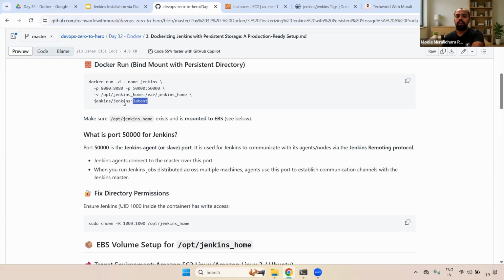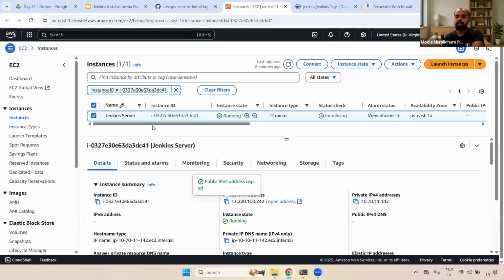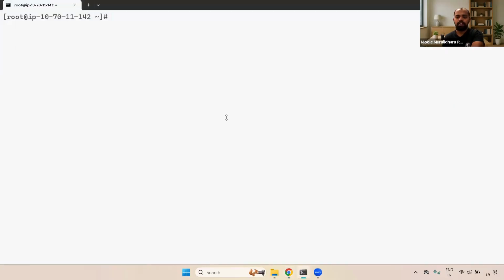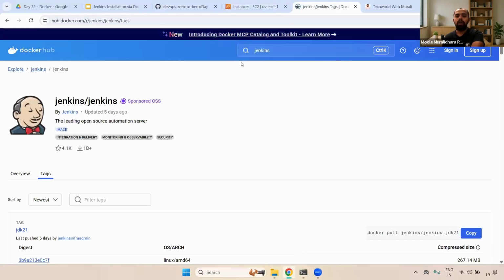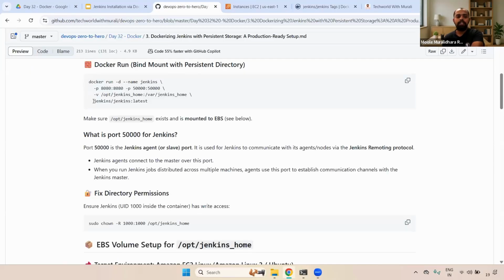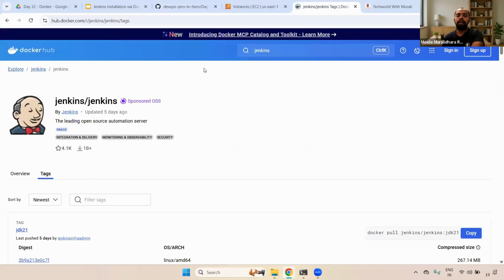So I'm going to install it. Before running this, I already created one server. I have mentioned it as the Jenkins server, and I have also connected to that server. Okay, this is fine. And also you can go here. This is our Jenkins. Now what I'm going to do is download from Docker Hub. As I said, here we gave the jenkins latest command. When you use this, first it will check at your local server level whether the image exists or not. If it is not available, it will go to Docker Hub and download it.